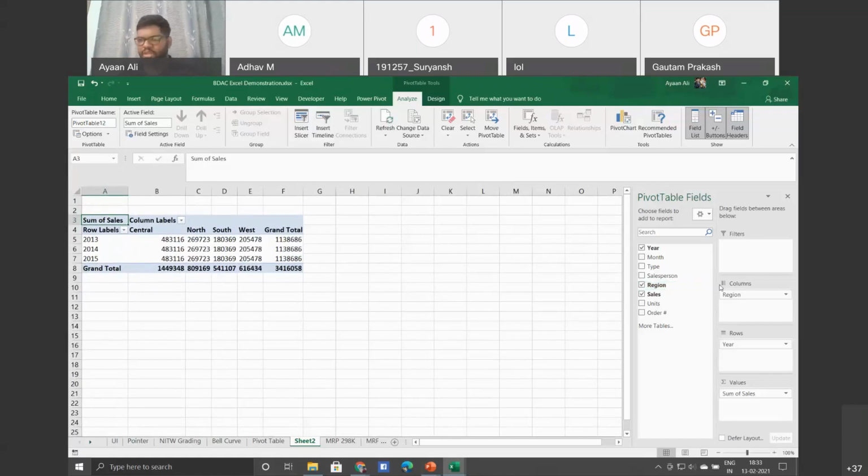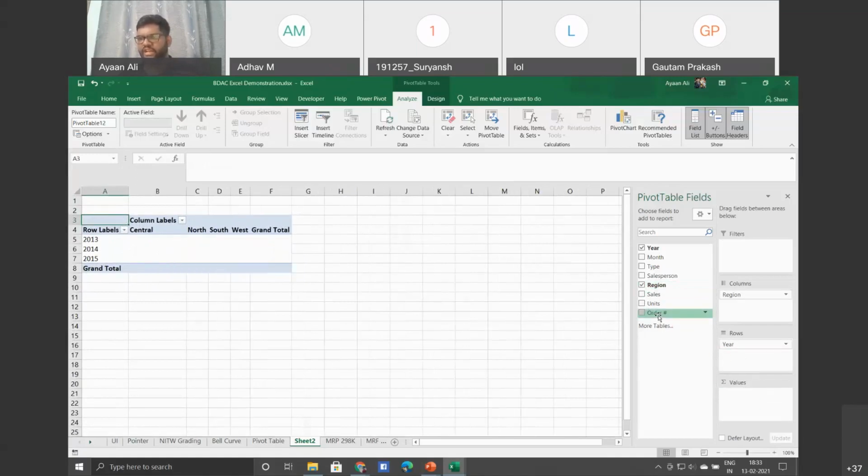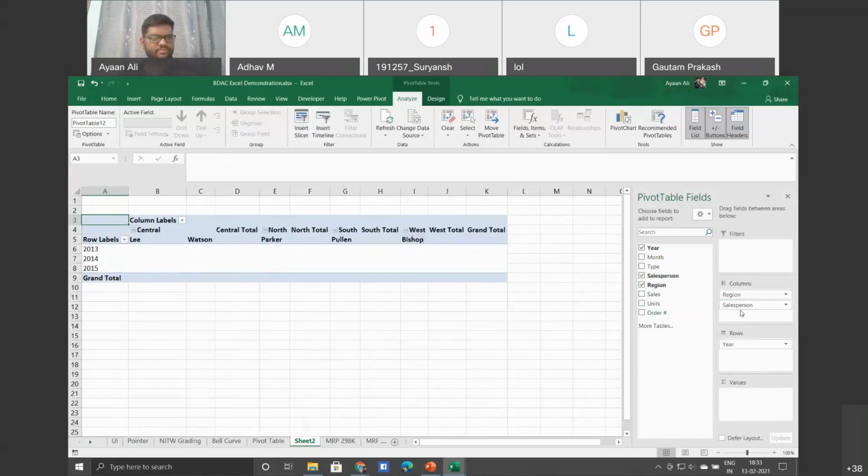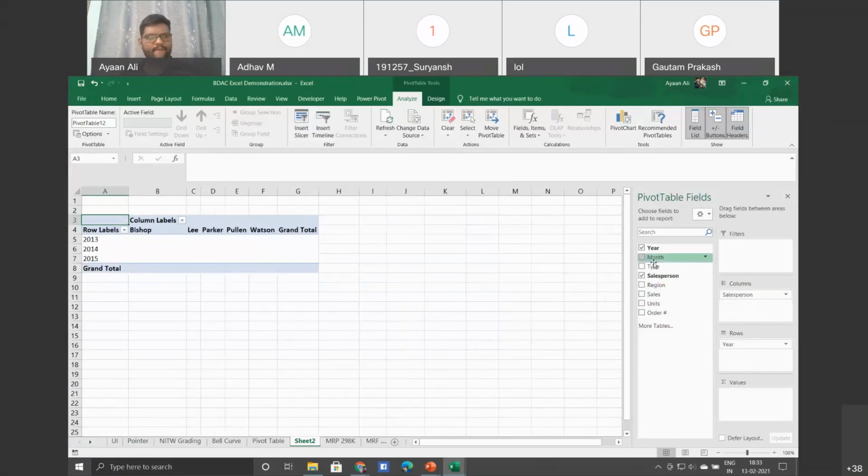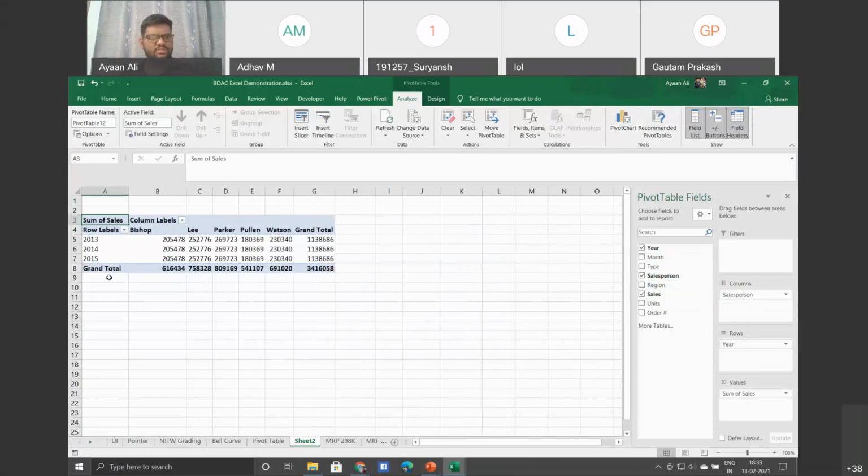So now let us try some other combinations as well. If you want to remove this, you can again just click and slide it out. Now you want to see the performance of a particular salesperson. See, in 2013 these were the sales by Bishop, these were the sales by Lee. So like this you can get some really useful insights.